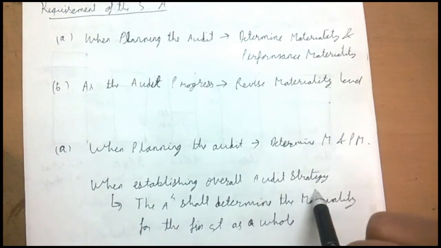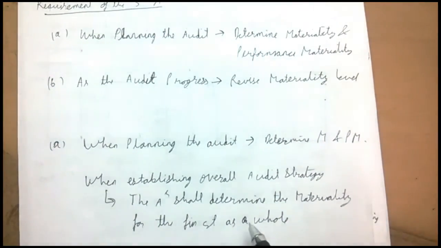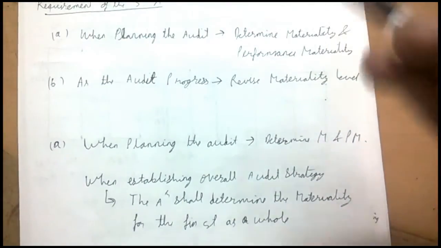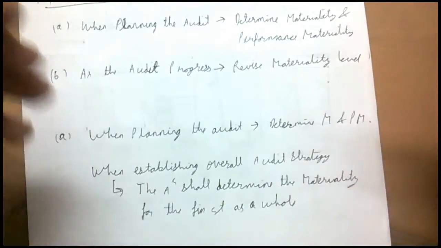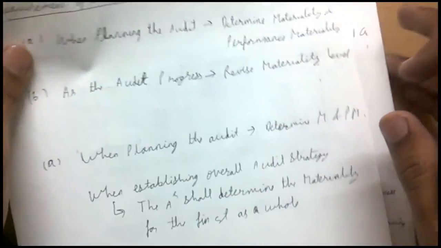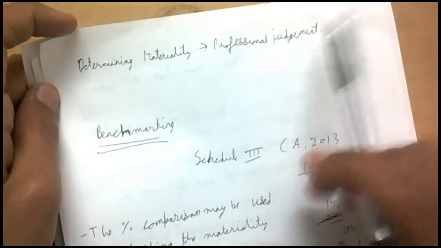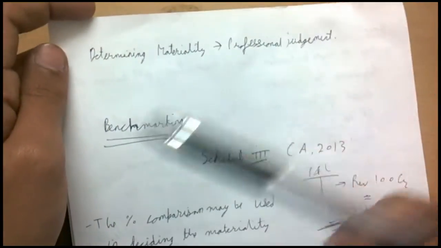When establishing the overall audit strategy, the auditor shall determine the materiality for the financial statement as a whole. That is, for the complete financial statement, the materiality level is 50,000 rupees. So when you are establishing the overall audit strategy, determine the materiality for the financial statement as a whole. And determining materiality is a matter of professional judgment. That is, the auditor is going to decide what the materiality is going to be.